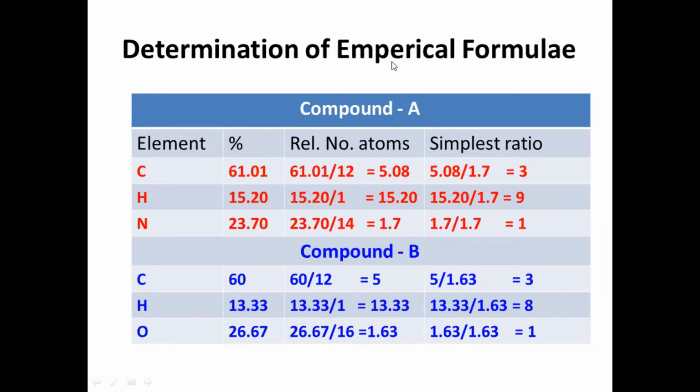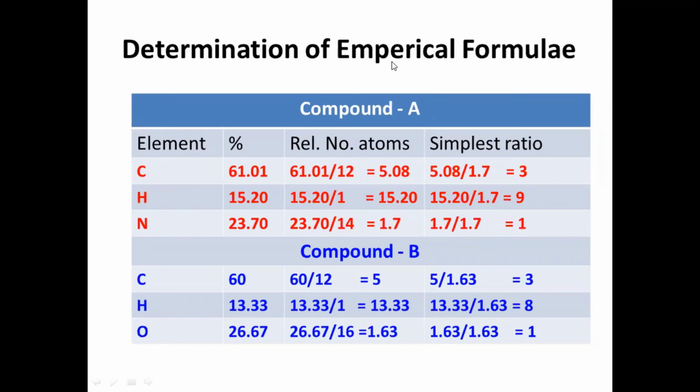Okay. Now compound B. The carbon percentage is 60, hydrogen 13.33%, remaining is oxygen. Now we divide the elemental percentages by the atomic weights 12, 1 and 16. The corresponding relative numbers of atoms are 5, 13.33 and 1.63.